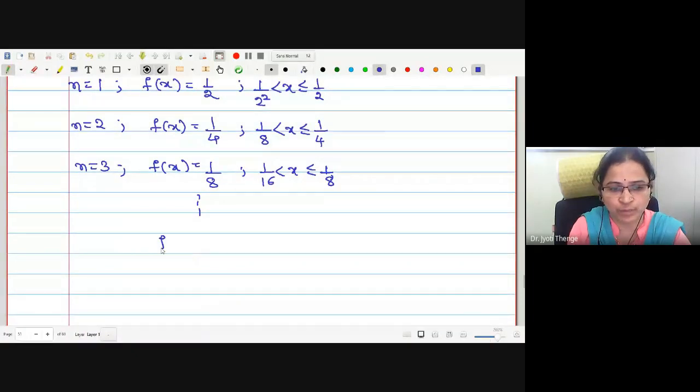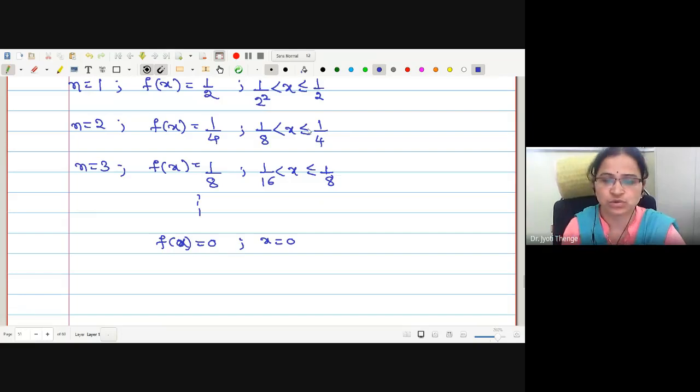And f of x is equal to 0 for x equal to 0, because in this way we are going nearer and nearer to 0, and the final value for x equal to 0 is defined to be 0.